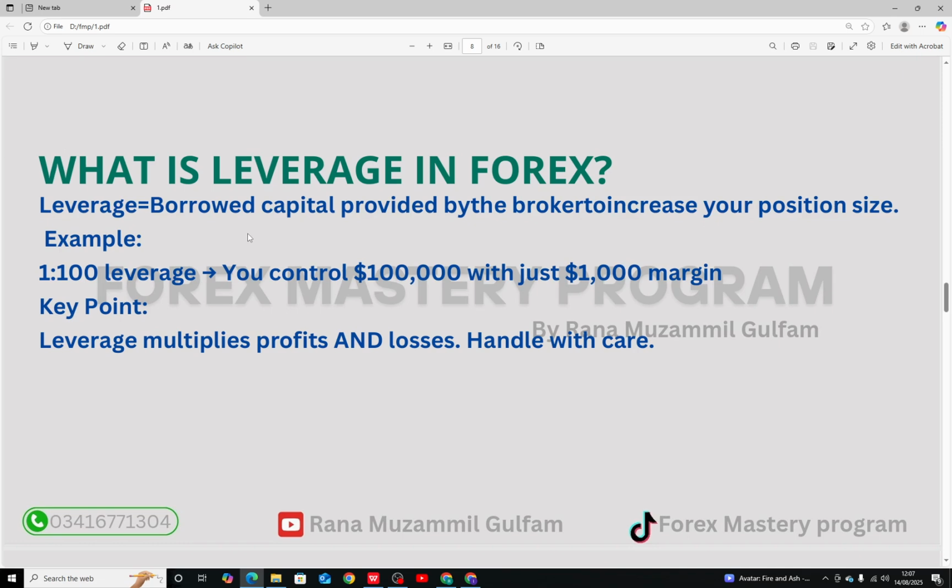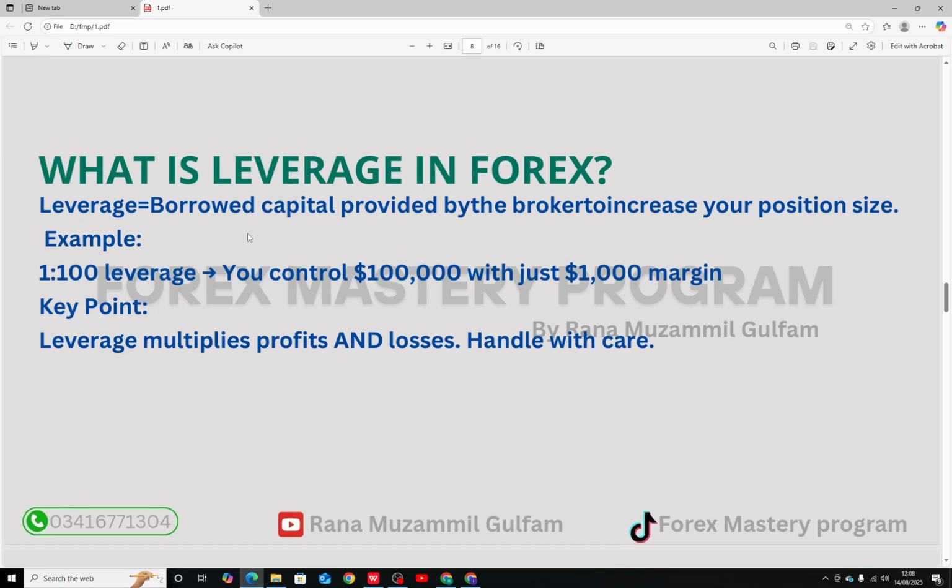Why do brokers offer leverage? Forex market moves in teeny pips, so without leverage the profit potential on small moves would be very low. Leverage allows traders to magnify both profits and losses. How does leverage benefit you? Leverage increases your potential profit with small capital. Access to large positions and market opportunities allows small traders to participate in the global forex market.